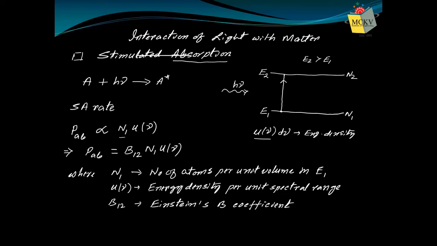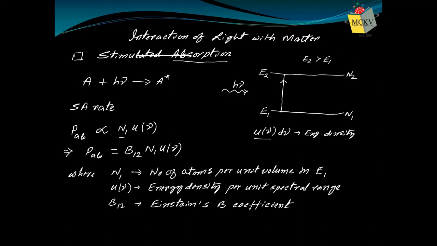Like if I say I want the marks of students having roll number between 10 to 15, the range is 15 minus 10. That is d nu. So we are dividing this energy density by d nu. How will you define it? We define it as energy density per unit spectral range. So this rate depends on this u nu, the energy density per unit spectral range.